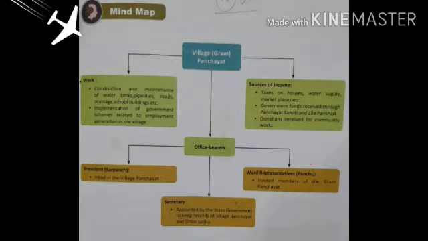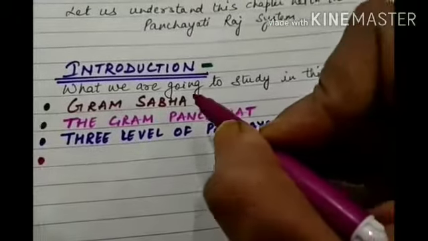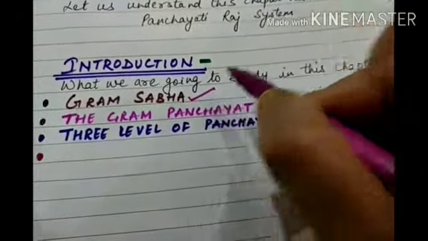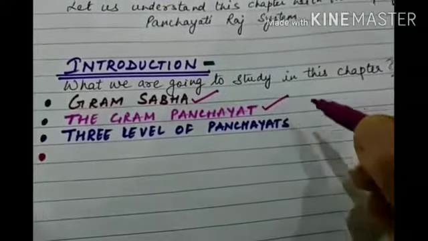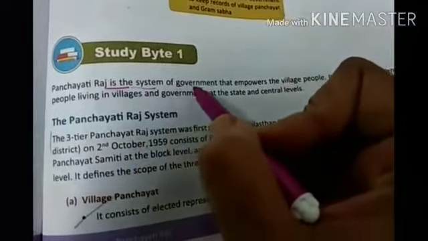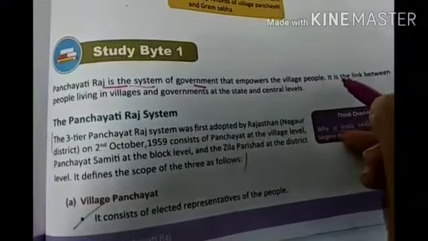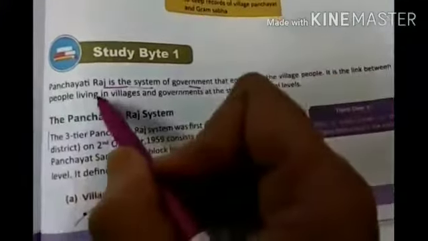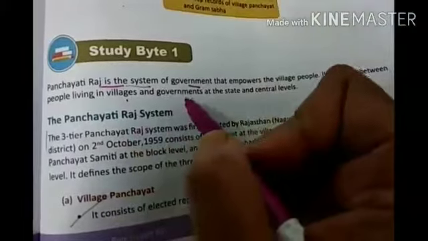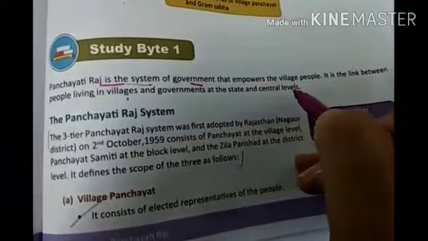Okay, the things that we will cover in this chapter: first will be gram sabha, second is gram panchayat, then 3 levels of panchayat. Study by 1. Panchayati Raj is a system of government that empowers the village people, and it is a link between people living in villages and governments at the state and central levels.